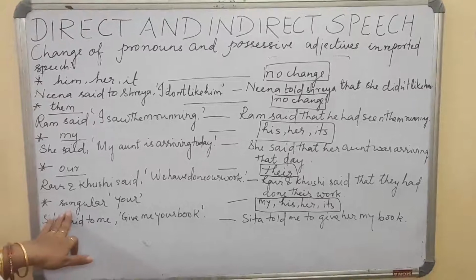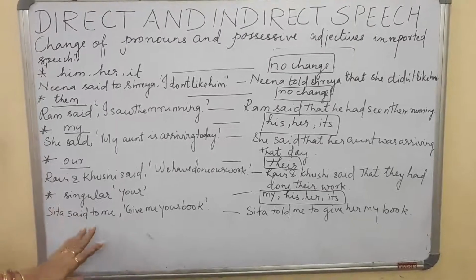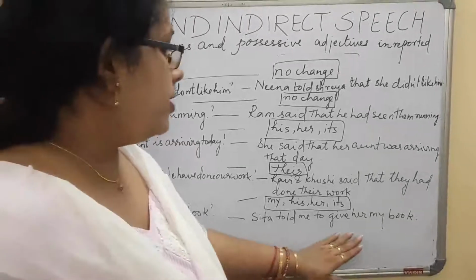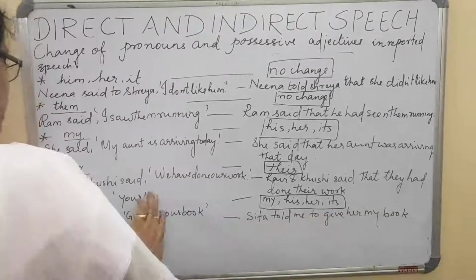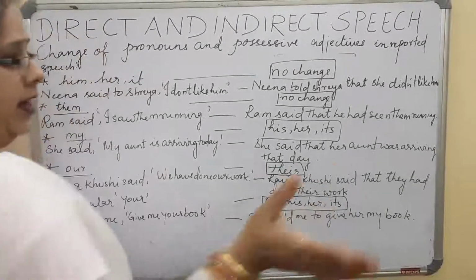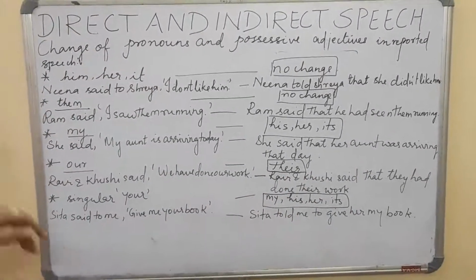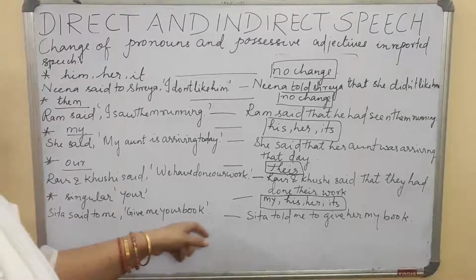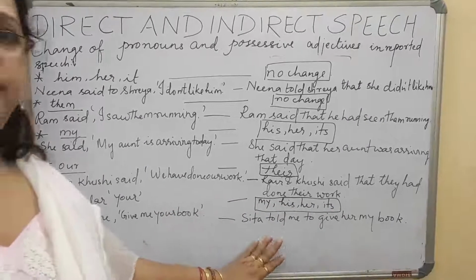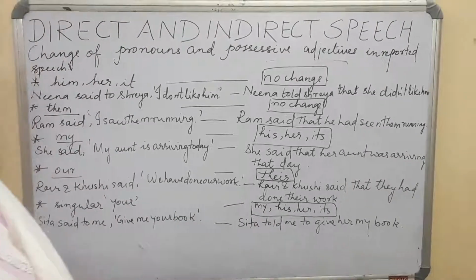Singular "your." When we use "your" as singular form, she said to me, "Give me your book." She told me to give her my book. So for singular "your," it is changed into my or his or her or its, depending upon the gender. Also sometimes we can say, she said to me, "Give me your book." She told me to give her my book. Since it is Sita, it is a female, so we have used here "her."